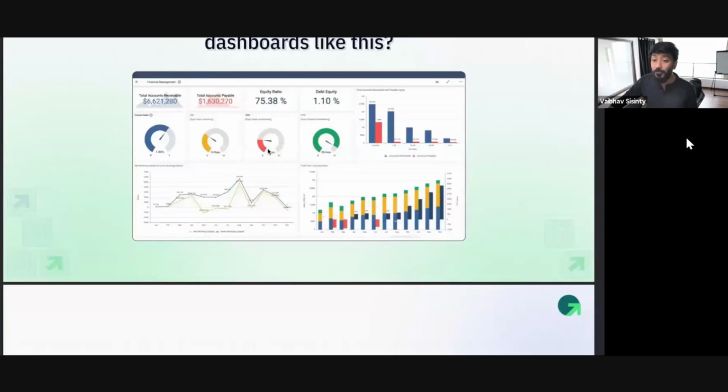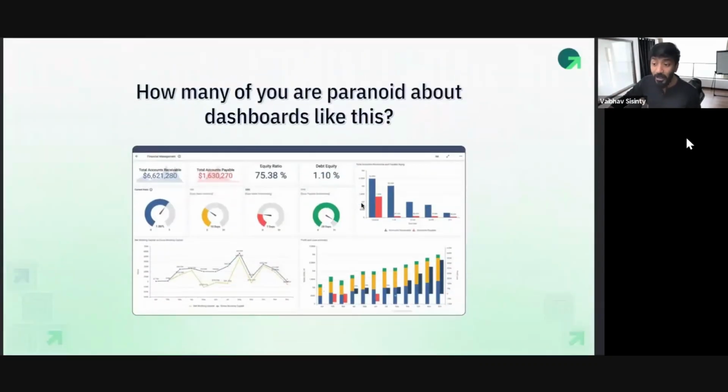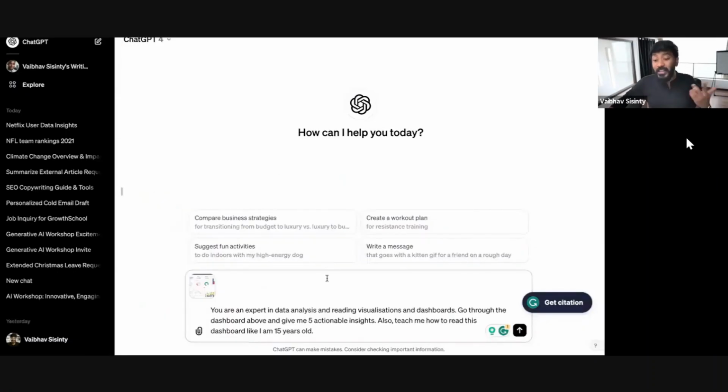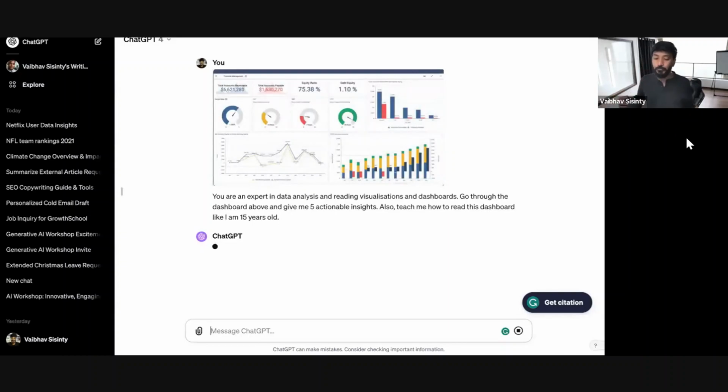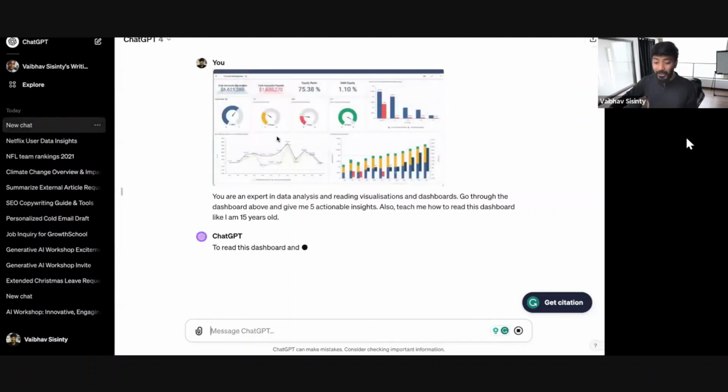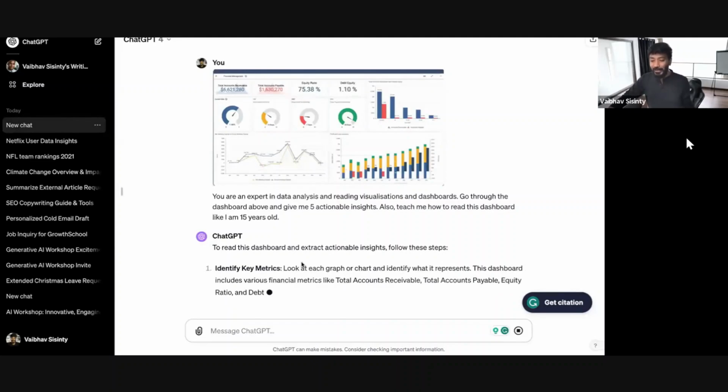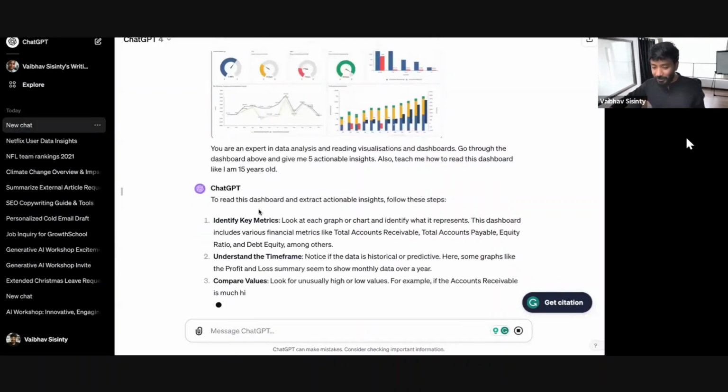Because the idea is not for ChatGPT to do everything for you, but also for you to learn how to do it better. I'm using ChatGPT to teach me. If I don't know how to do it, I simply click enter and look what it does. It is going through the image right now. And look at this, it covers everything that is mentioned here.